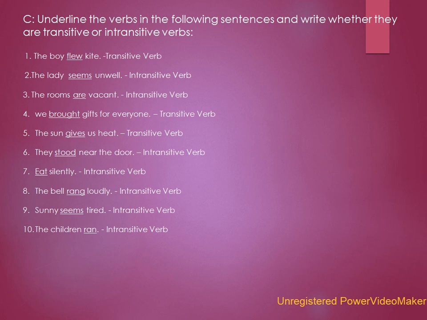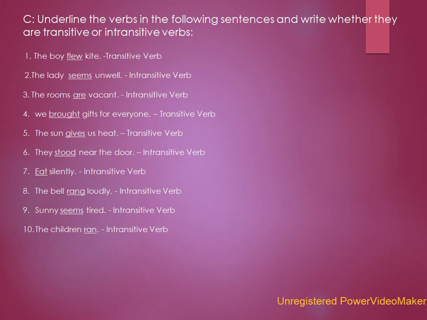We brought gifts for everyone. Here the verb is brought and it is a transitive verb. Sentence 5. The sun gives us heat. Gives is the verb and the verb gives is a transitive verb. They stood near the door.